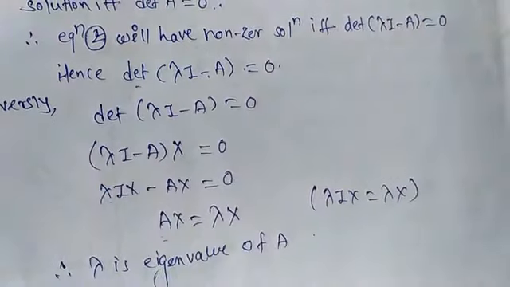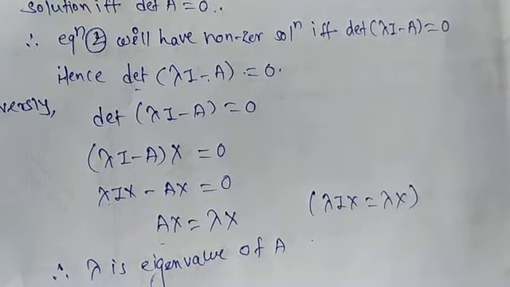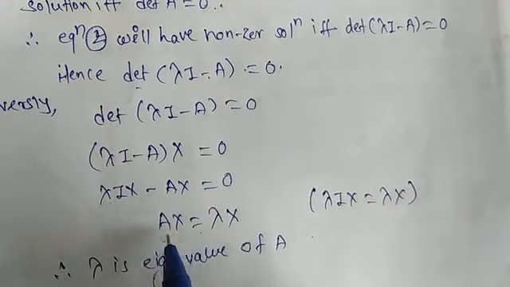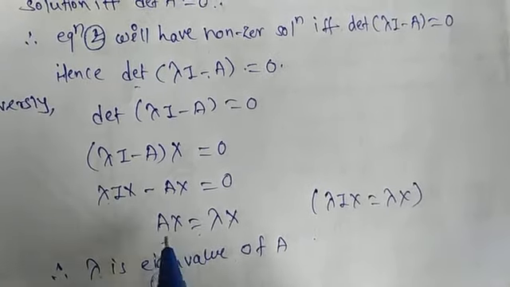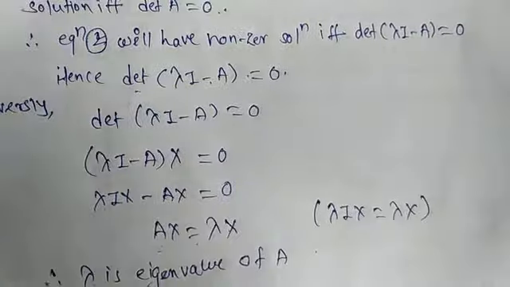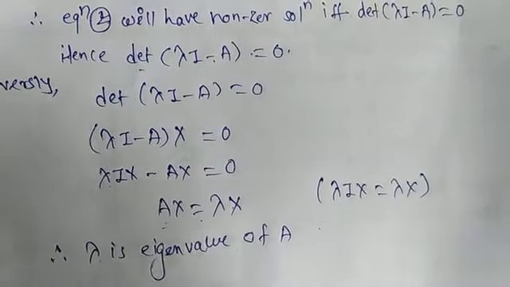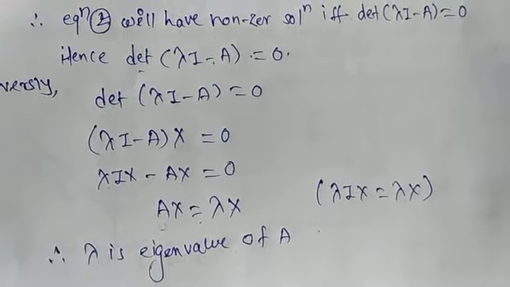Okay, which is our required proof. Okay, it is by definition. Ax is equal to lambda x means lambda is eigenvalue of A, and x is its corresponding eigenvector. Okay, so this is the proof of our first theorem.